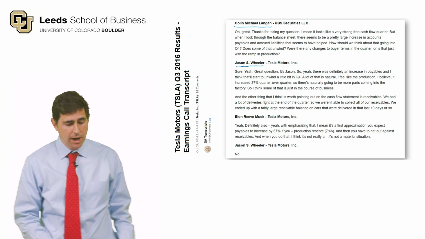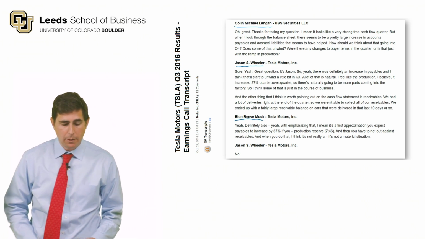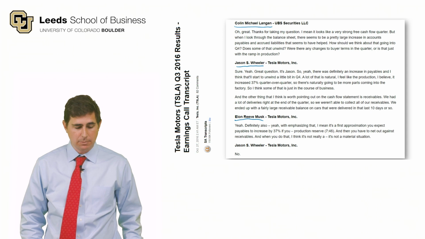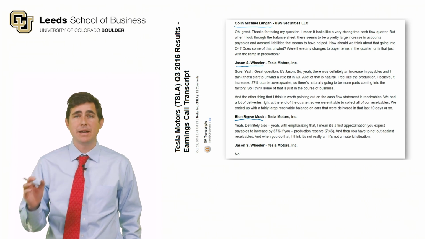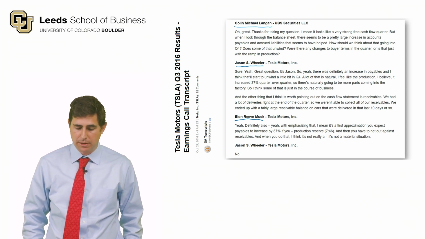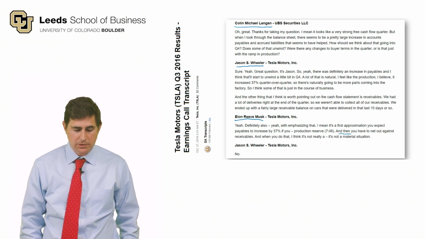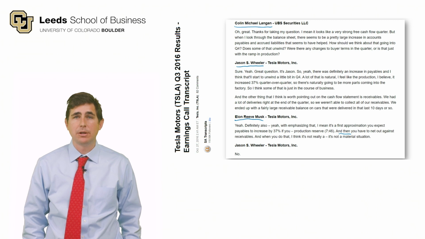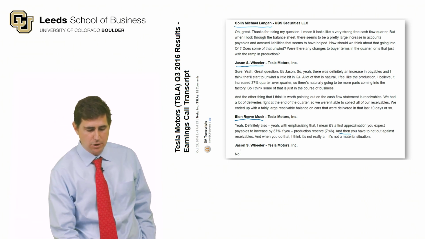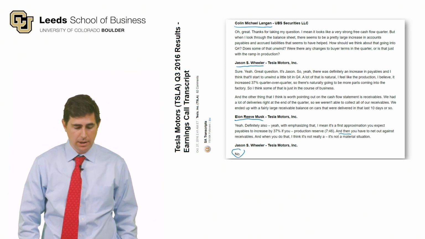And Elon Musk chimes in here. He says, "Yeah, definitely. I would like to emphasize that. It's a first approximation. You expect payables to increase 37% if the company's growing by 37%. And then you have to net that out against receivables. When you do that, I think it's not really a material situation." And Jason says no, which is a bit of an ambiguous no, if you ask me.